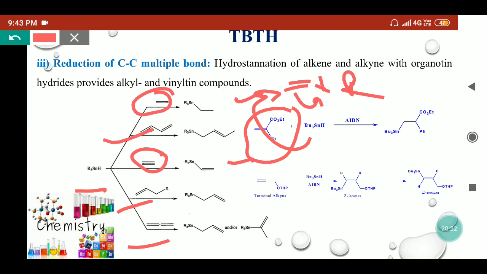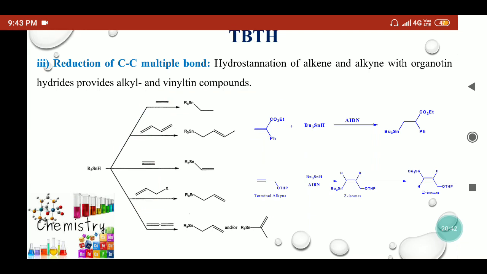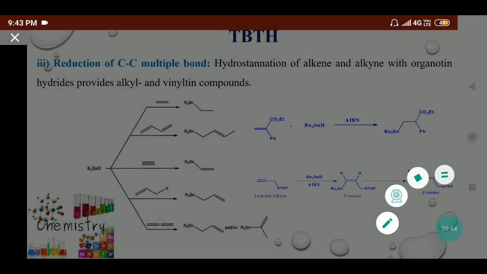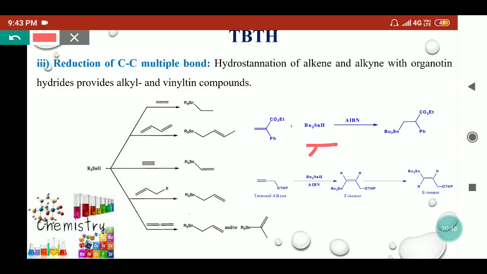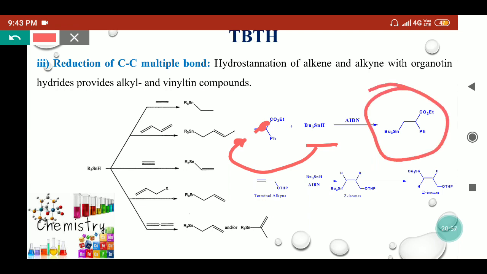Similarly, we have seen in the dehalogenation coupling reaction, it will give the radical which is stabilized and then the hydrogen will be abstracted. So here the tri-n-butyl tin radical will attach on this carbon which is unsubstituted, and then the radical will generate on this carbon, which abstracts the hydrogen, so we'll get this type of organotin compound.